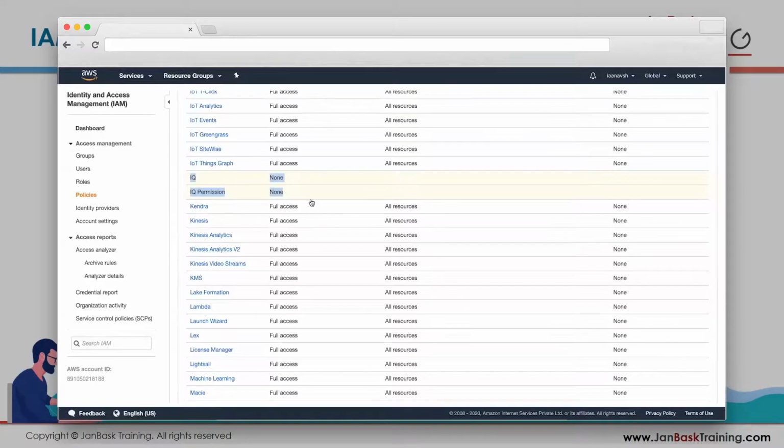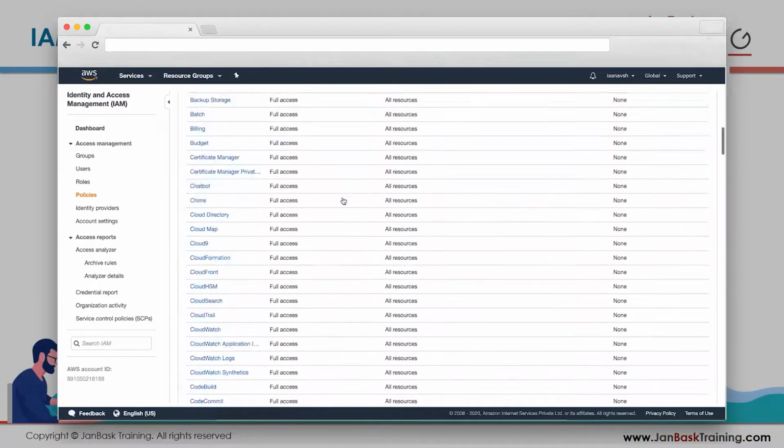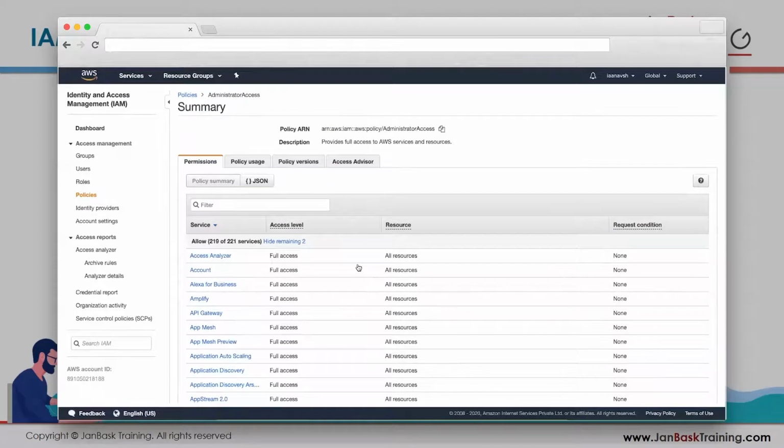So the power to destroy your AWS account lies only with the root user who has access to all 221 of those services, right? He has access to 219 of those, and these two permissions are not there. These are two permissions that can really destroy your account. So these are actually ways to talk to Amazon. Okay, I don't want this account, just delete it. That way you lose all your data, all your servers, whatever you have created, it's all lost if you talk with this service and ask Amazon to delete my account. So your admin can do each and every thing, but not destroy your account.